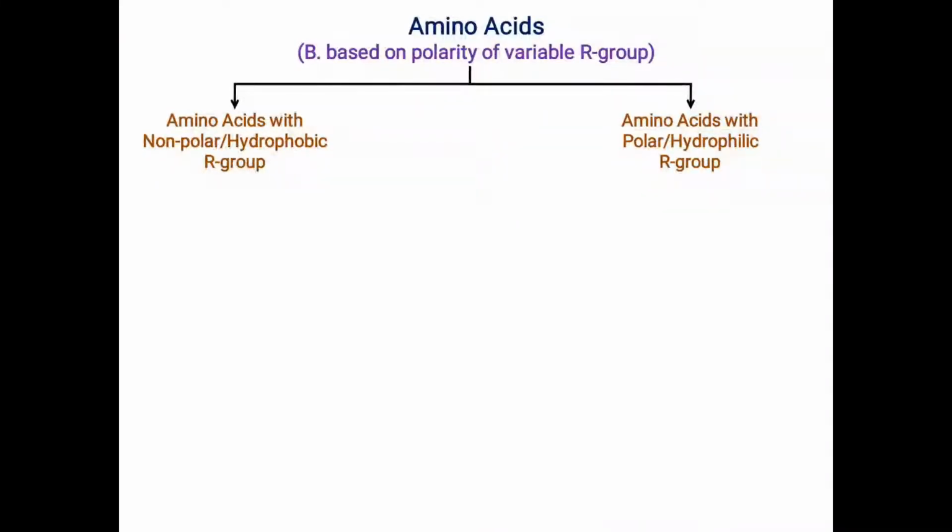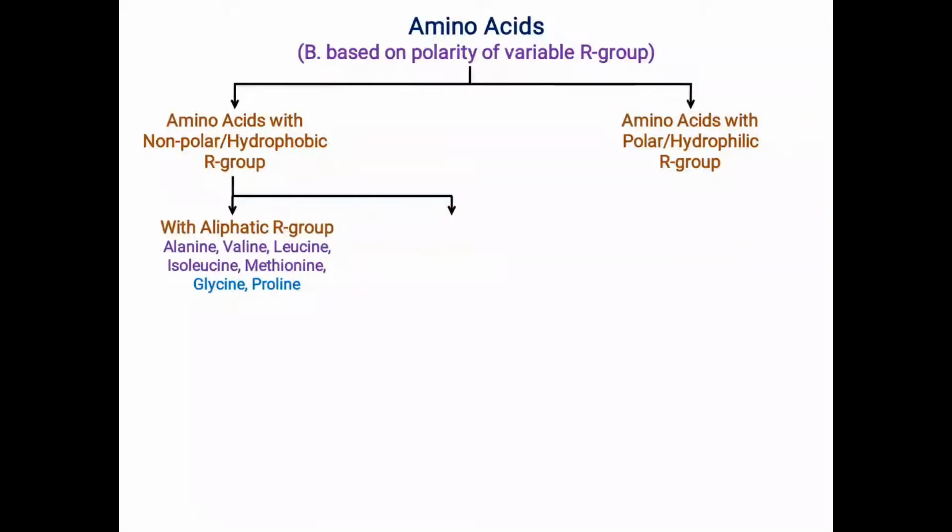So next is to classify further these amino acids with non-polar or hydrophobic R groups. These non-polar or hydrophobic R groups are further classified into two different categories. First, with aliphatic R group including alanine, valine, leucine, isoleucine, methionine, glycine and proline, and another group is with aromatic R groups, and those aromatic R group containing amino acids are phenylalanine and tryptophan.